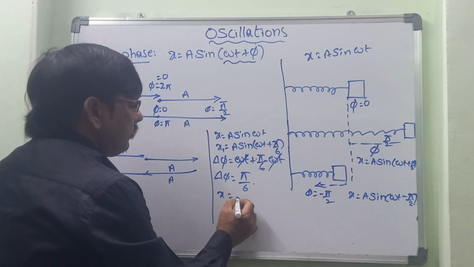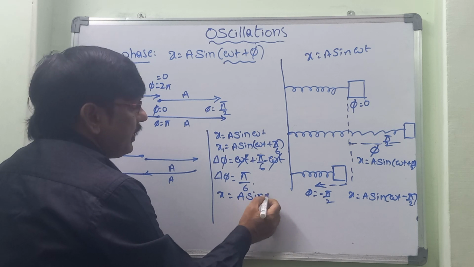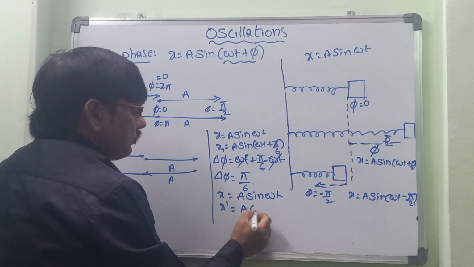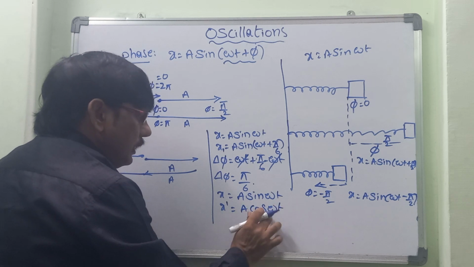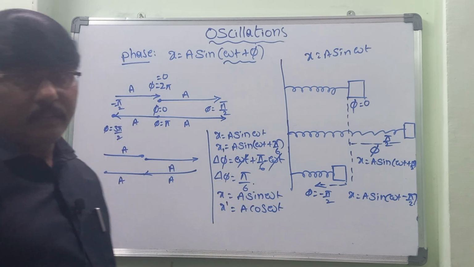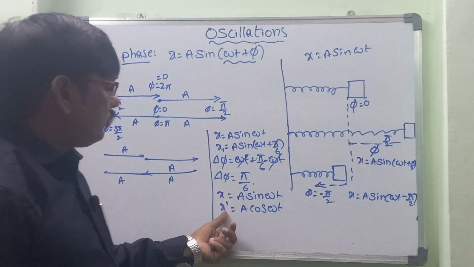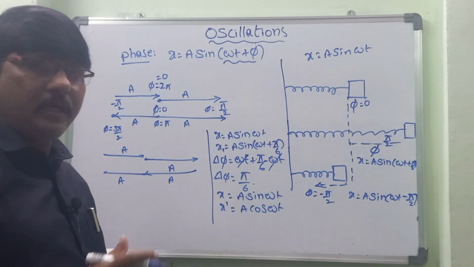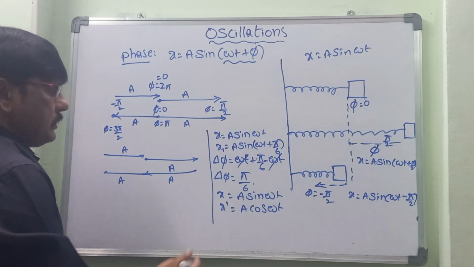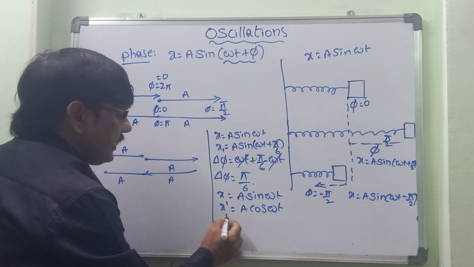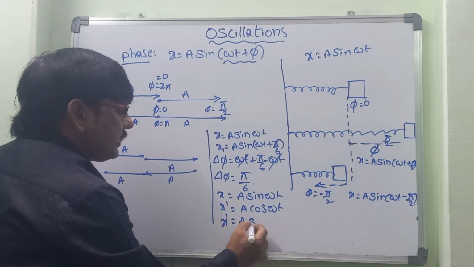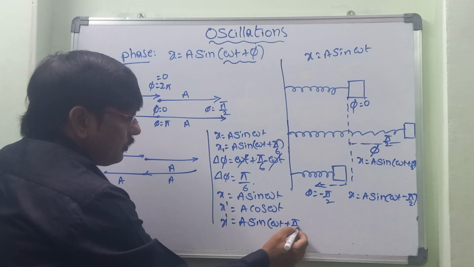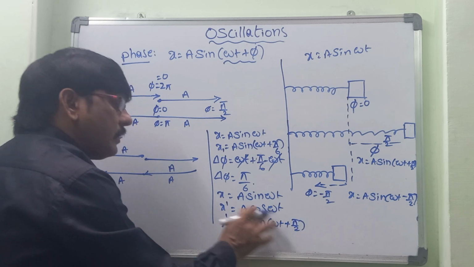If x is equal to a sin omega t is given, and x dash is equal to a cos omega t is given, how can you find the phase difference? What we have to do is take both expressions in the same form of angles. So x dash can be written as a sin(omega t plus pi by 2), because sin of (90 plus theta) is cos theta.